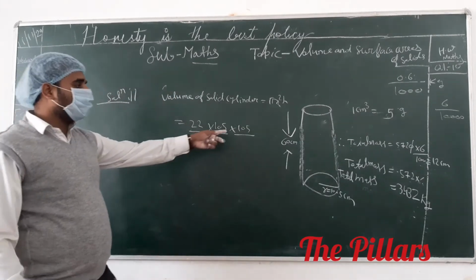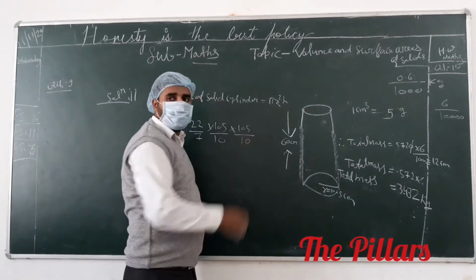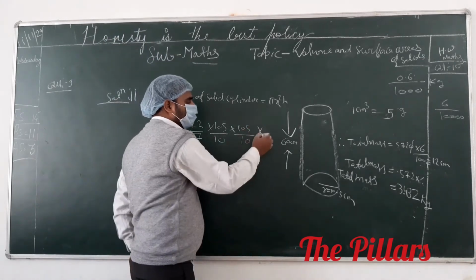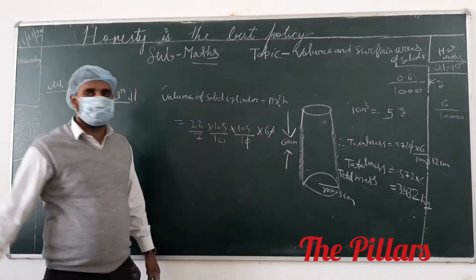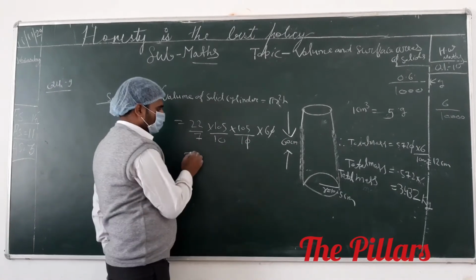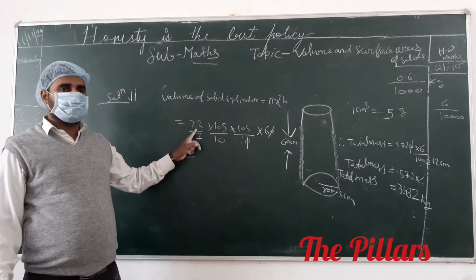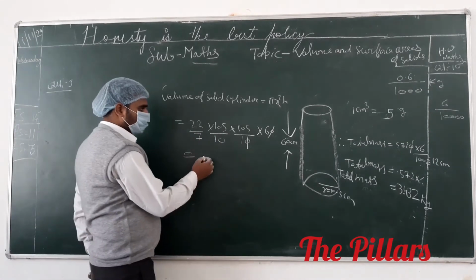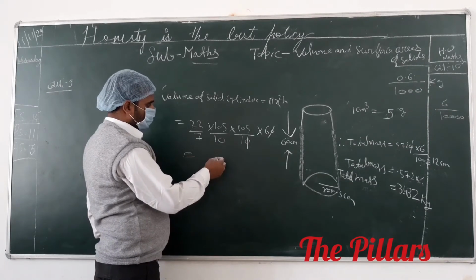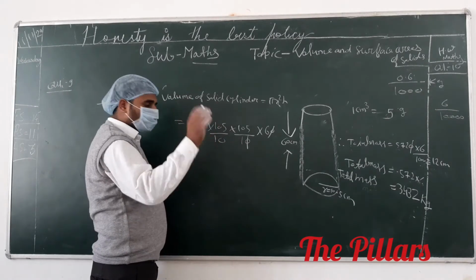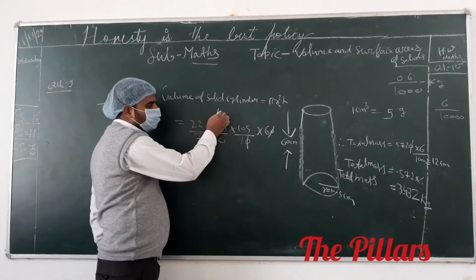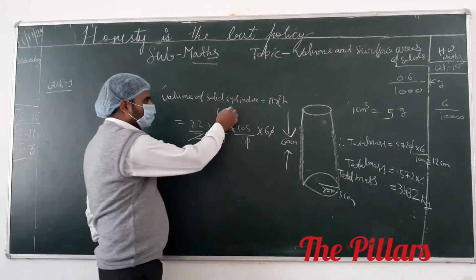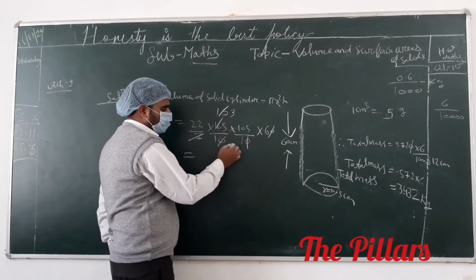Keep silent. Radius given is 10.5, you mention 105 upon 10, into height given 60. 10 cancels out. See that, 105 into 22. Sir, we can cancel 10 by 120. Sir, by 5, 2 and 5. 7 ones are 7, 7 fives are 35. This will be 15. So 5 threes are 15, 5 twos are 10.